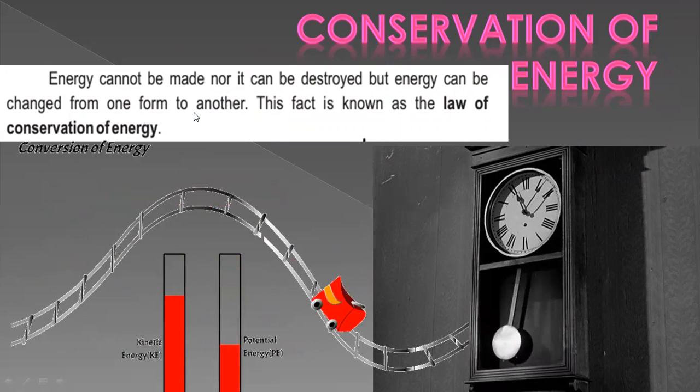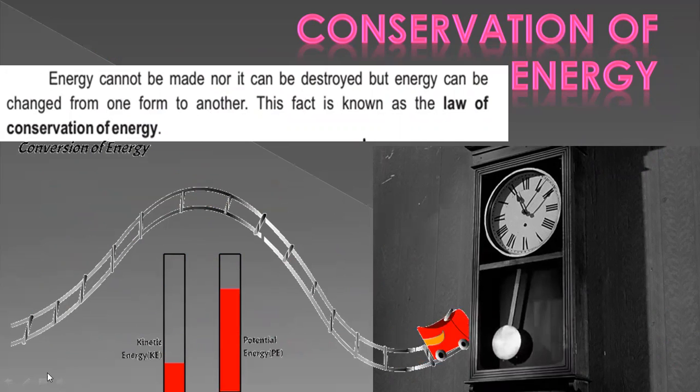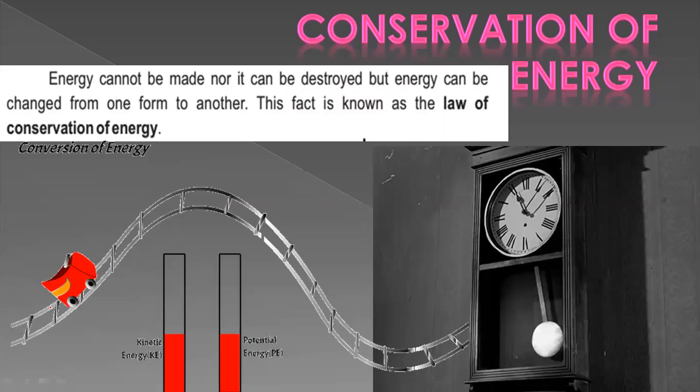It can be potential to kinetic or kinetic to any other form of energy. So it means that energy is changing continuously from one form to another, and it will not dissipate, it will not disappear, or it is not created. So how the energy is formed, we will see here in this topic.